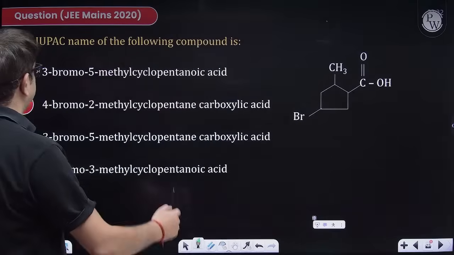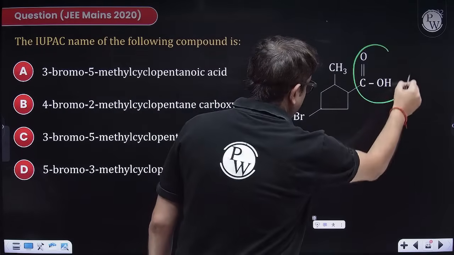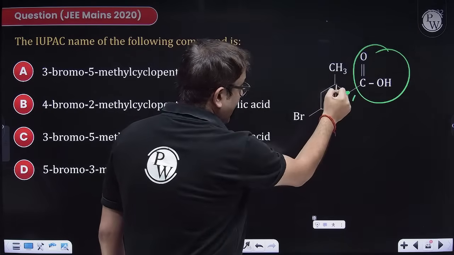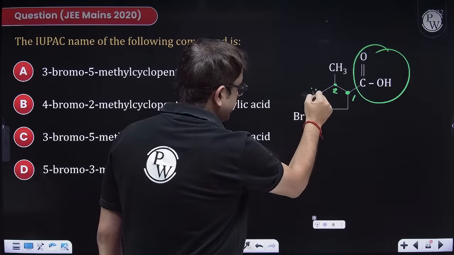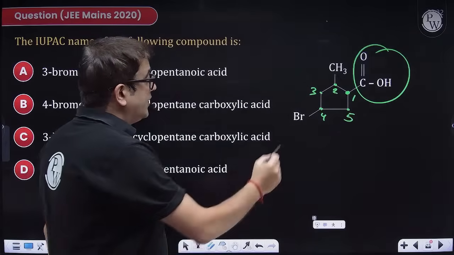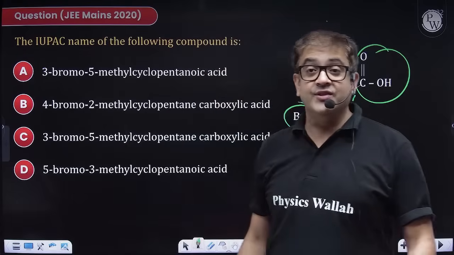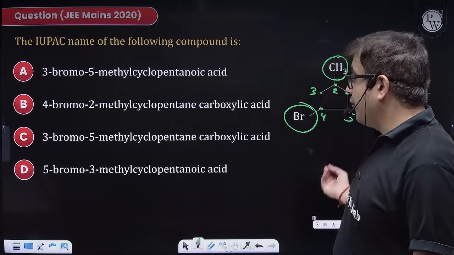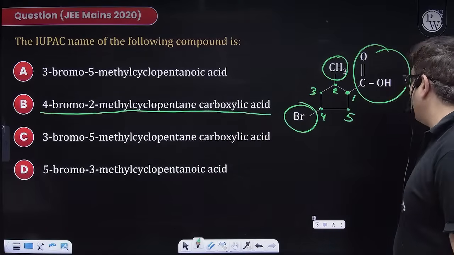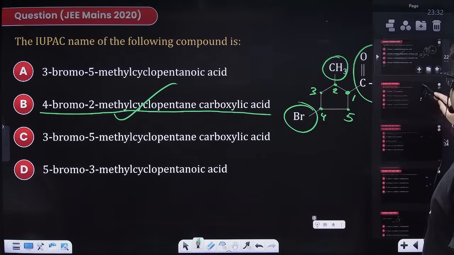Let us attempt this. The IUPAC name of this compound, obviously I can see this is my functional group connected to this carbon, so this will be 1. Obviously 2 does not have any branch, so this will become 2, this is 3, this is 4, and this shall become 5. So 2 is having a methyl branch, 4 is having bromo, because bromo starts with a B, so it should be 4 bromo, then 2 methyl, then cyclopent, 1 carboxylic acid. That means option B is your right answer. I hope everybody got it.